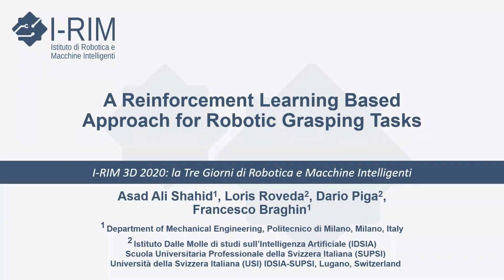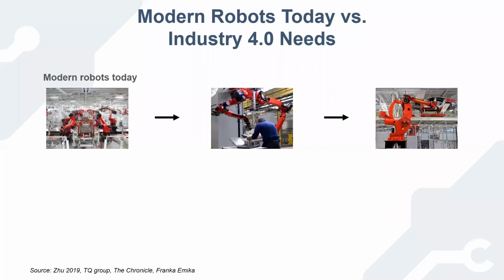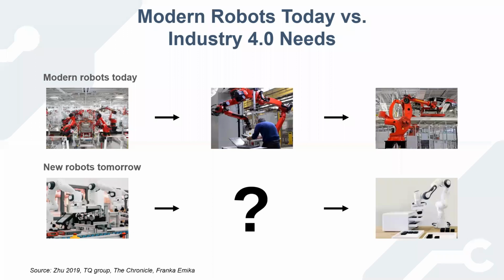In this work, a reinforcement learning based approach is presented to learn robotic grasping tasks. Modern industrial robots operate in very structured environments and execute repetitive movements, but they cannot deal with the unexpected changes in the environment. For these robots, the common approach involves each action of the robot being manually programmed by an expert.